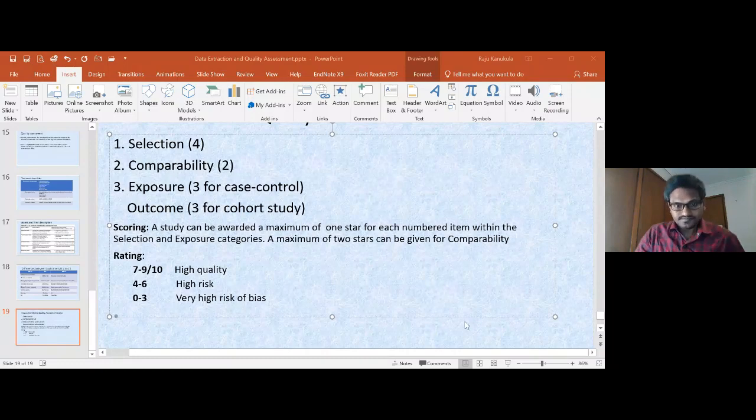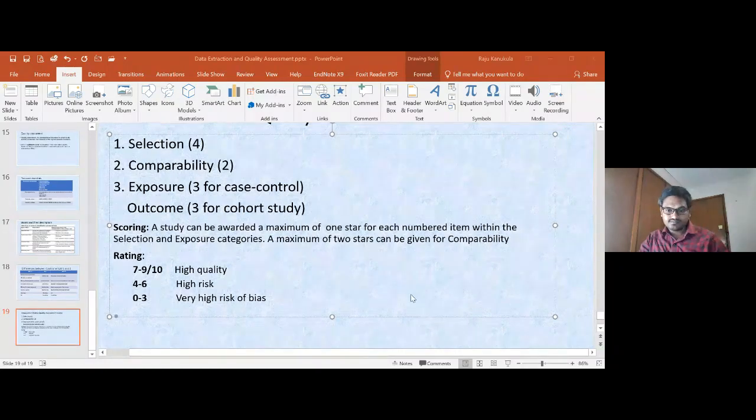Dr. Krishna. Yeah, I'm done with this data extraction as well as quality assessment demonstration. Thank you. If there are any... Thank you, Raju. Thank you so much. So hope all the participants know it is very clear. Raju, can you please mute your speaker?